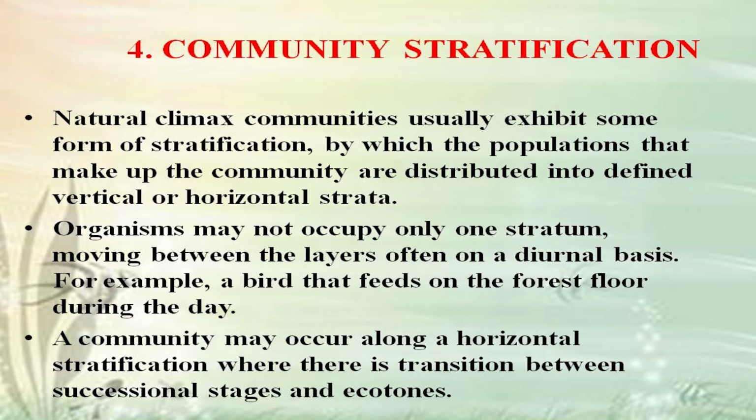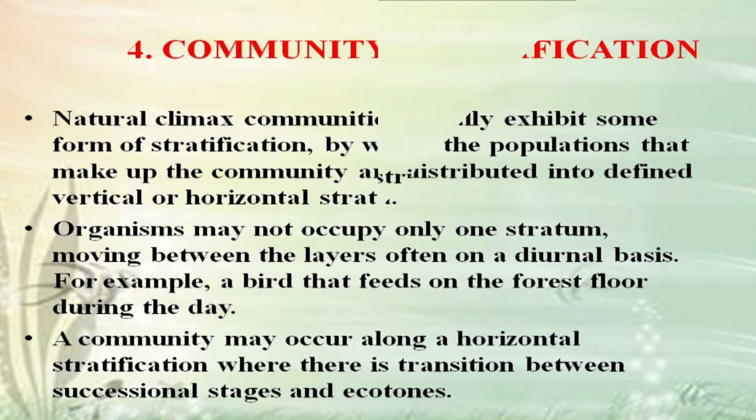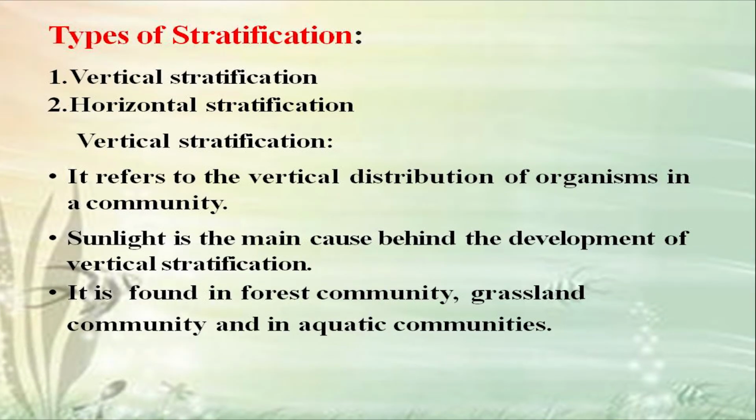A community may occur along a horizontal stratification where there is transition between successional stages and ecotones. The next is about the types of stratification. There are two types, vertical stratification and horizontal stratification.